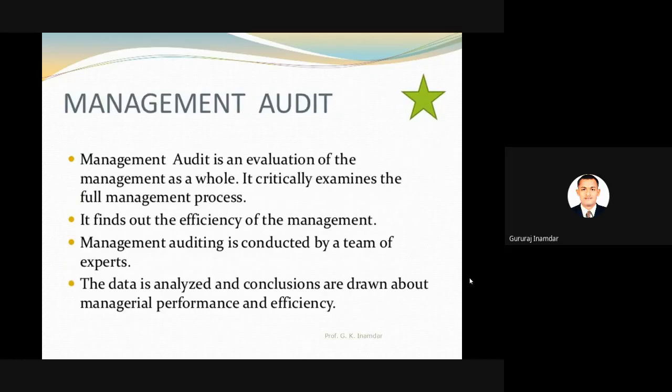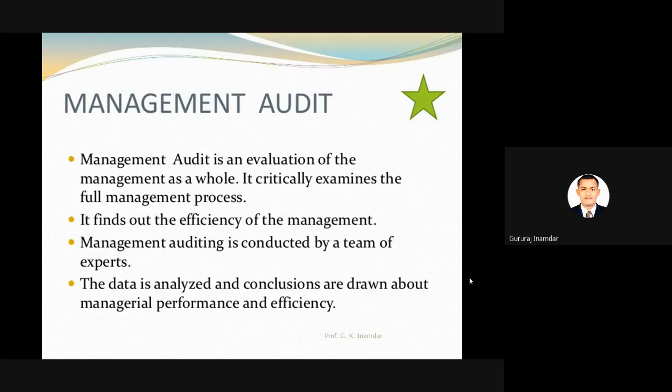Management audit is also available. Basically, management audit is an evaluation of the management as a whole. We can say that the performance appraisal, as we discussed, the resume, the CV, these are the evaluation tools of a particular person. So management audit is an evaluation of management as a whole.